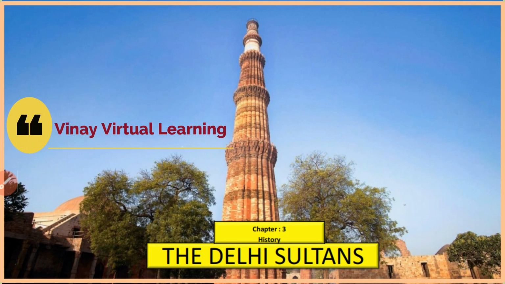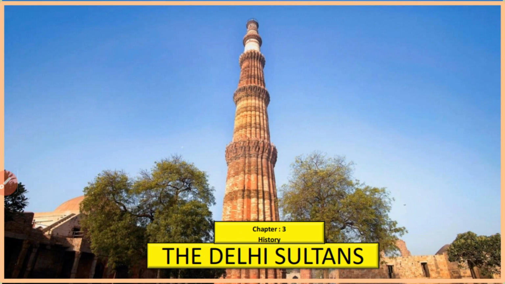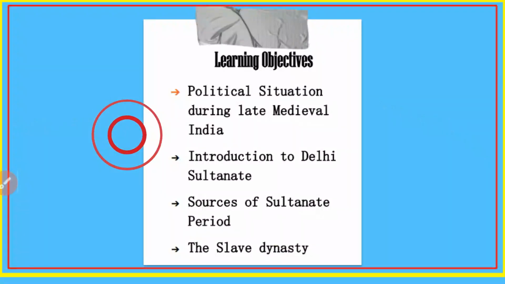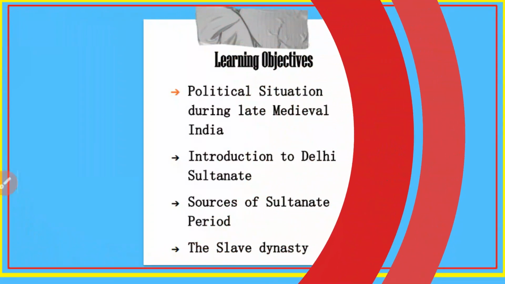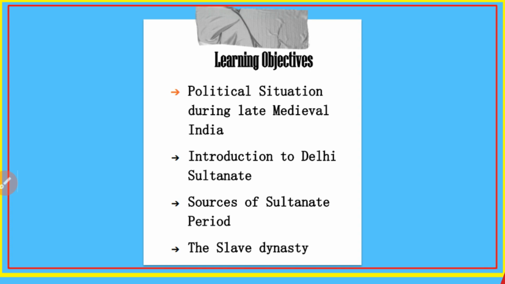Dear students, in today's video we are going to discuss chapter number 3 of history of grade 7th, the Delhi Sultans. After watching this video, dear students, you will be able to understand the political situation during the late medieval period in a better way.